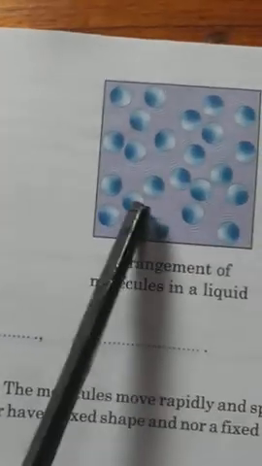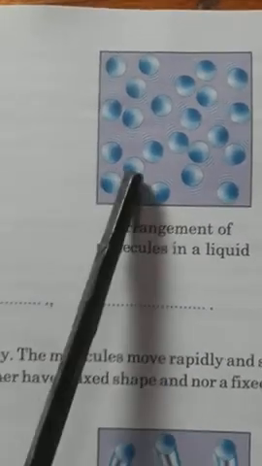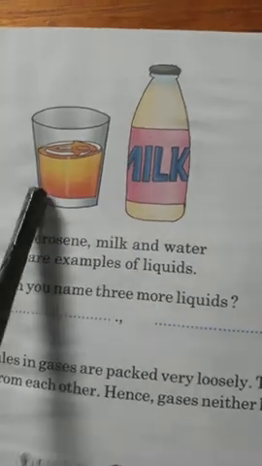So the liquid shape you can clearly see here. If we put it like this, it looks different. If we put any kind of liquid in a bottle, then the shape looks like a bottle only, as well as the glass.